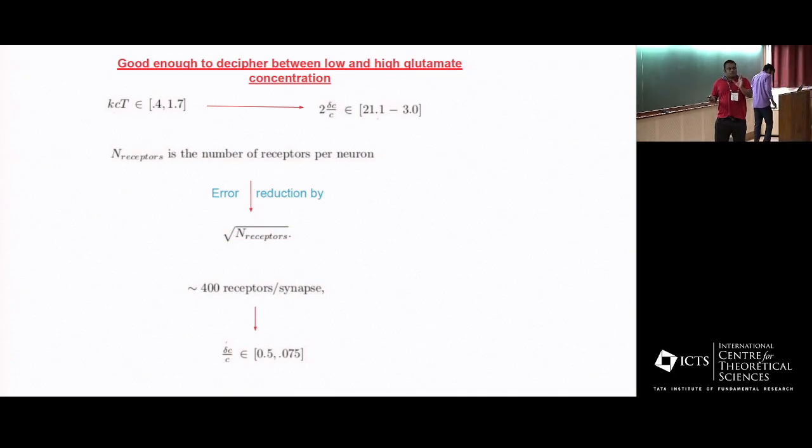So in some sense, evolution has chosen this number of receptors. There might be various other reasons, but this becomes a very strong reason, because the number of receptors chosen is just 400, not 4,000 or 40, as far as the order of magnitude goes. It is telling you that with this number of receptors, you will be able to discern whether the concentration is strong or weak.